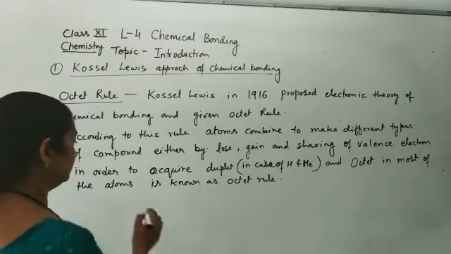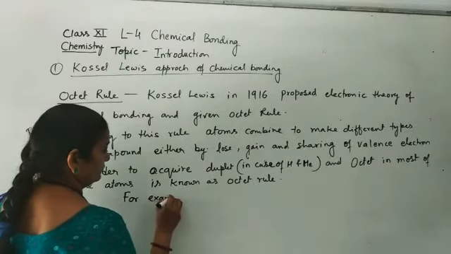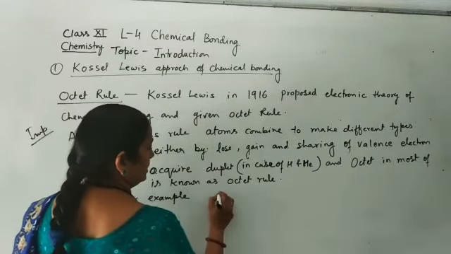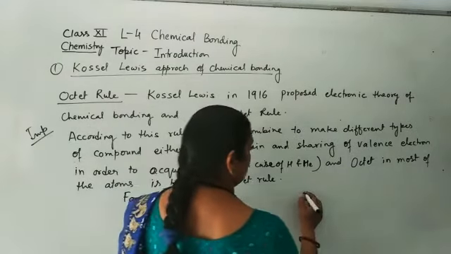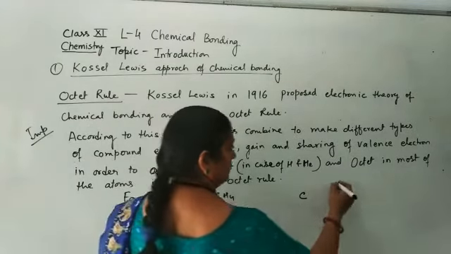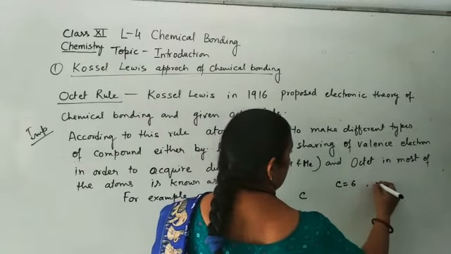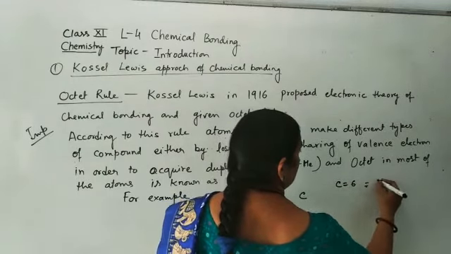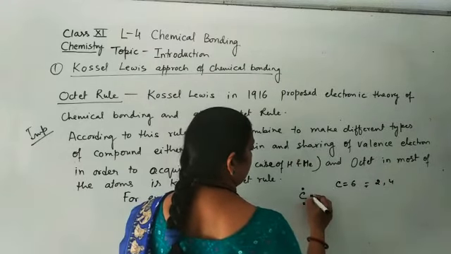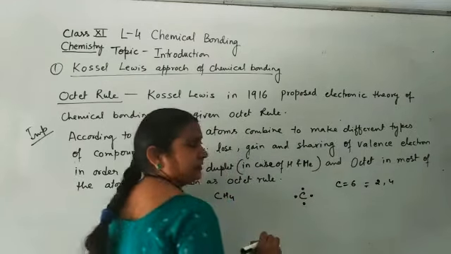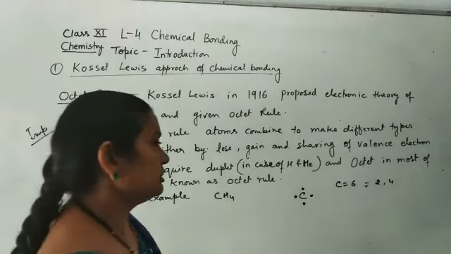For example, CH4. See, the atomic number of carbon is 6. Electronic configuration 2, 4. It has 4 valence electrons and needs 4 electrons for completing its octet.